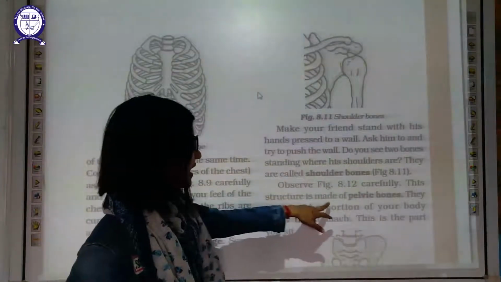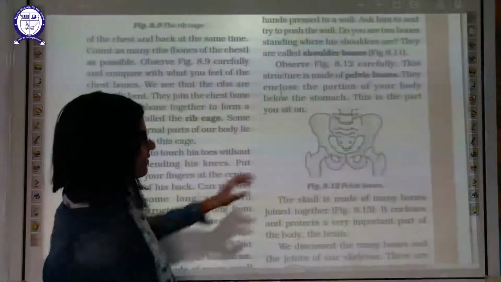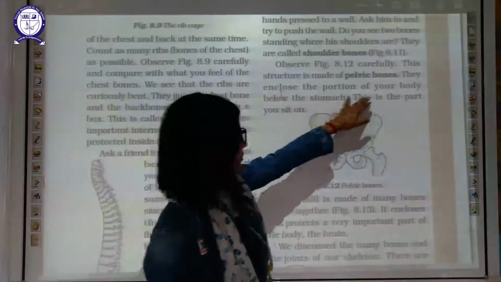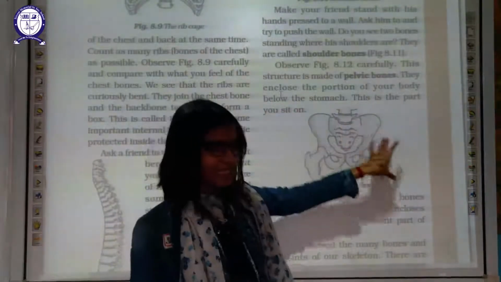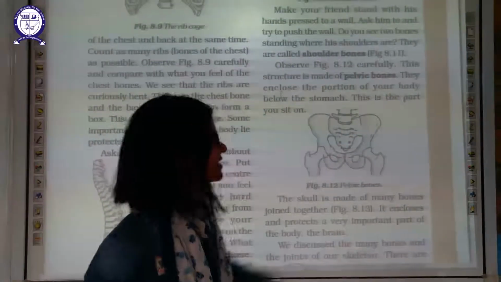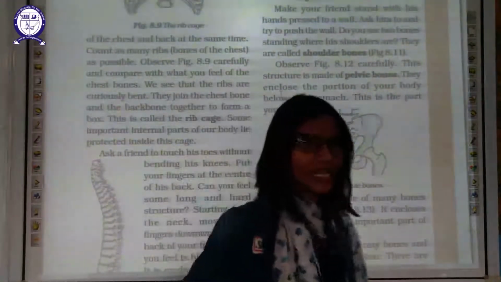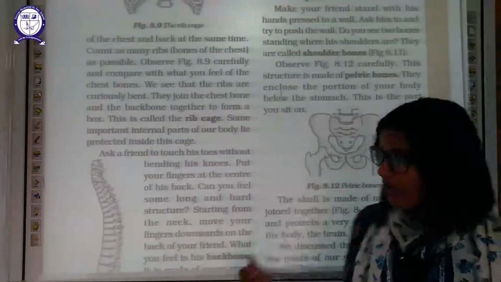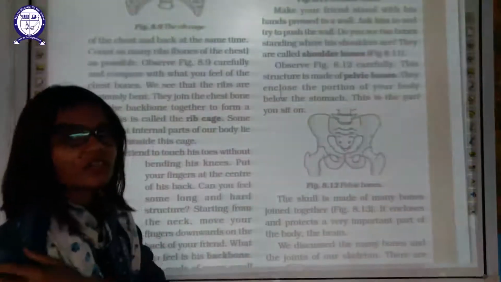This structure is made up of your pelvic bones. The enclosed portion of your body below the stomach. This part contains the body structure which is below your stomach. This part is where you sit. The entire hip region is encircled by this pelvic region. This is the pelvic region. These are your shoulder bones.